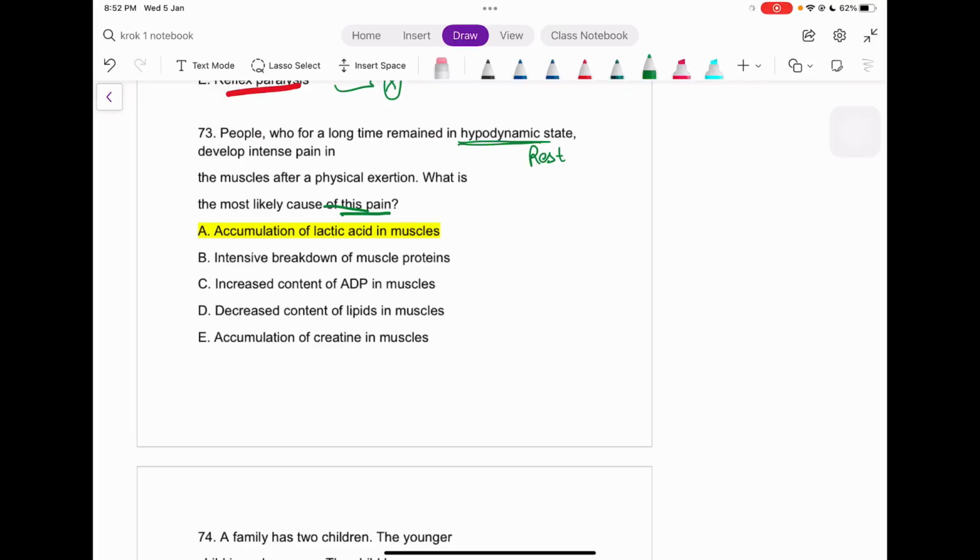And if the adaptation of muscle comes with big mitochondria, like a large number of mitochondria itself. But just think in an opposite way. What will happen if the patient is not in an active stage? The number of mitochondria gets decreased, the size of the mitochondria and the muscle also get decreased. So when he started working out, there is a lot of production of lactic acid in the muscles.